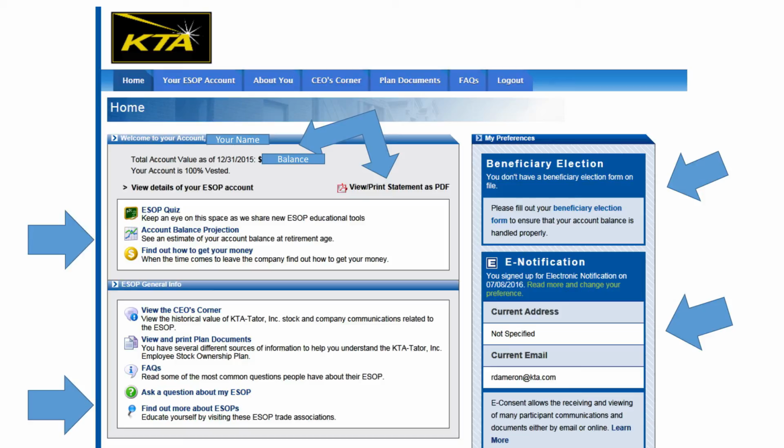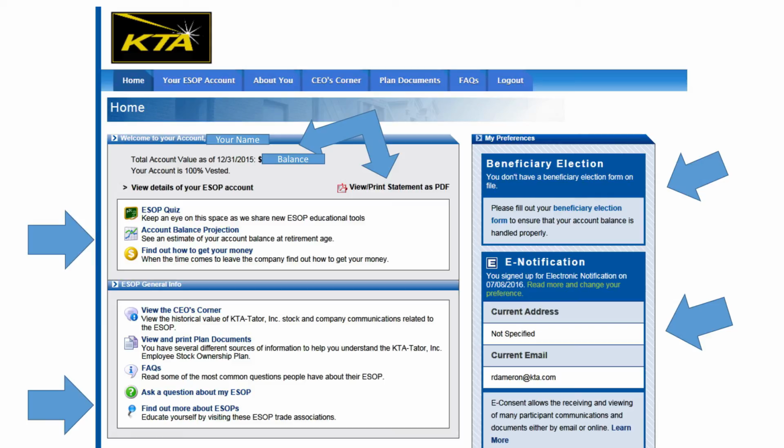When you are ready for retirement, what needs to be done? Click on the gold encircled dollar sign. This will answer those questions. The next section has some items we'll get into in the blue tabs across the top. So we're going to skip down to the second arrow on the left where it has an Ask a Question about my ESOP and find out more about ESOPs. If you ask a question using this option, your message will normally be answered within 48 business hours. More information about ESOPs in general is available from some great resources found in this last link.